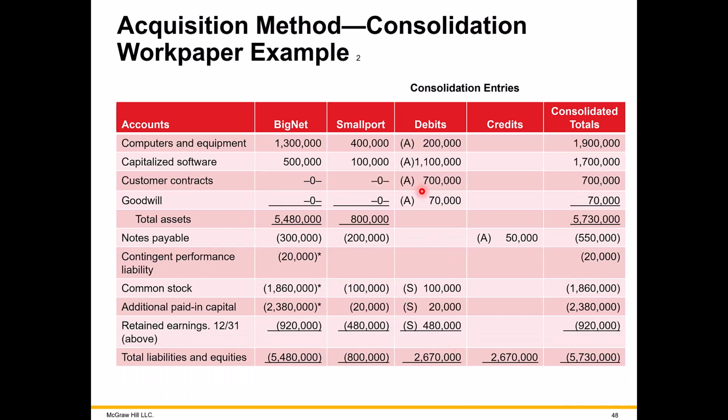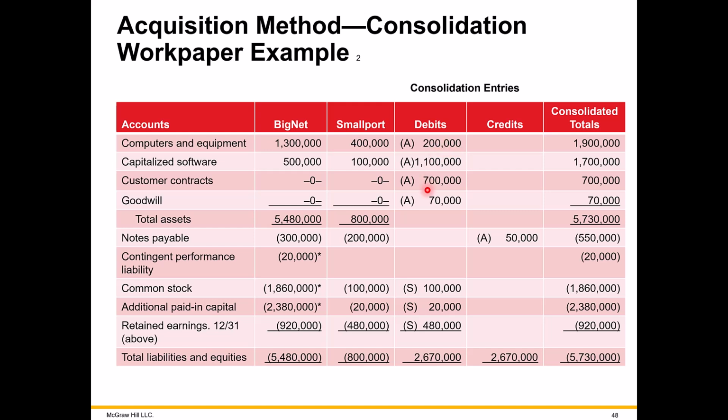What we really are doing is allocating the additional fair value we're paying to the assets of the sub. In other words, the computer and equipment was really worth $600,000. So that's $600,000 here plus the book value, not the fair value now, but the book value of Big's computer and equipment will be the total for the consolidated group.